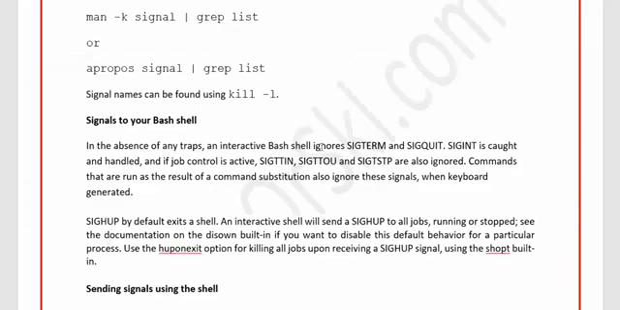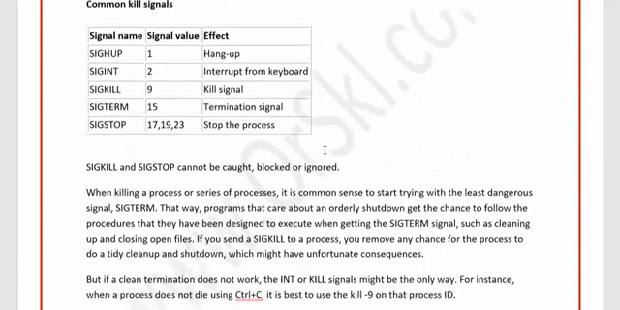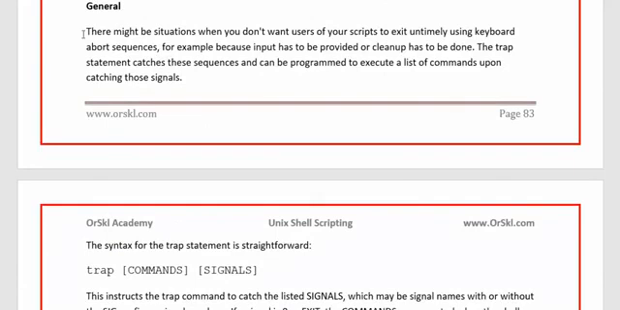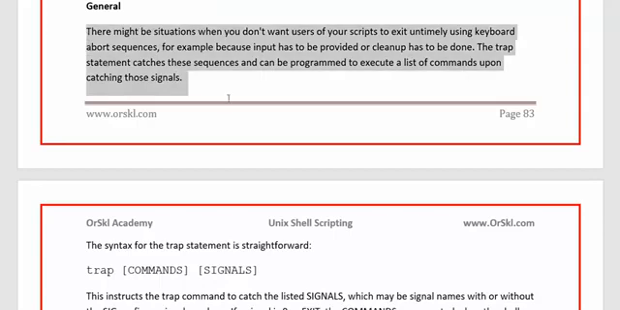Alright, so now let me show you here. What is trap? Now it is very, very important to understand what trap is. As you see here, there might be situations when you don't want users of your scripts to exit untimely using keyboard abort sequences. For example, because input has been provided or cleanup has to be done, the trap statement is the one that catches these sequences and can be programmed to execute a list of commands upon catching those signals. If you did not understand this paragraph in detail, I will make it clear now.